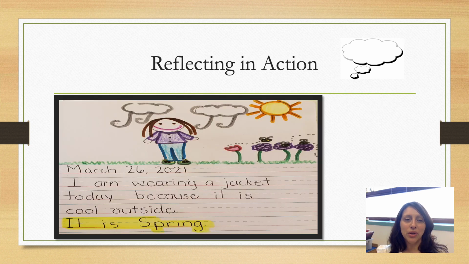Now I'm going to show you how I reflect on my work. Here's an example of a journal entry that I drew and wrote in my weather journal. Take a look at the picture as I read the words. March 26, 2021. I am wearing a jacket today because it is cool outside. It is spring.